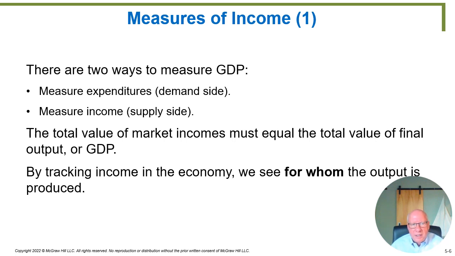Another way of doing it is measuring income. Now here's the interesting issue that we did not spend a lot of time on, but we did mention it when we did the circular flow diagram. It turns out that the total amount of money spent on expenditures is simultaneously the total amount of money that flows back to people as income. Let's do a quick example to prove that to be true. Let's assume that you just went to Costco and bought a $1,000 big screen TV. Okay?